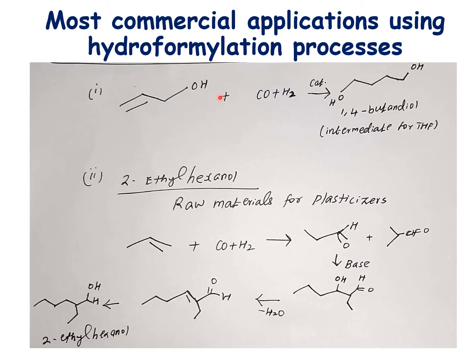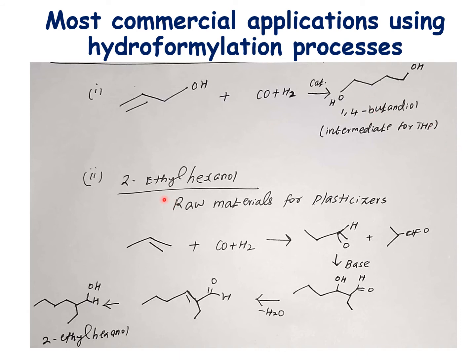And here are some of the most important commercial applications using these catalysts. One is 1,4-butanediol synthesis from 2-propen-1-ol, which is hydroformylated to give 1,4-butanediol, an intermediate for tetrahydrofuran.